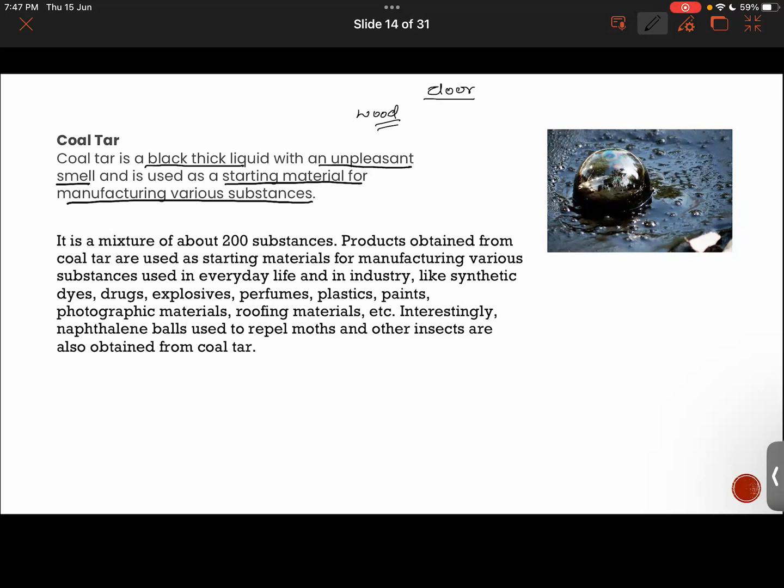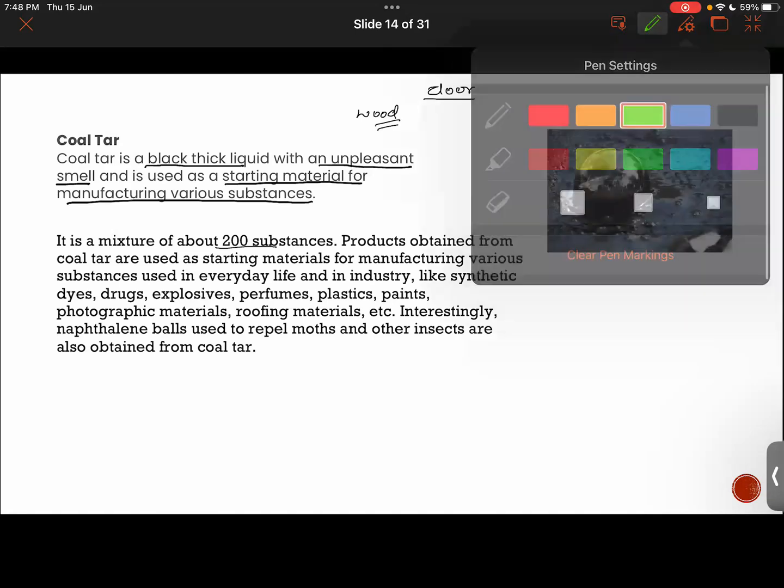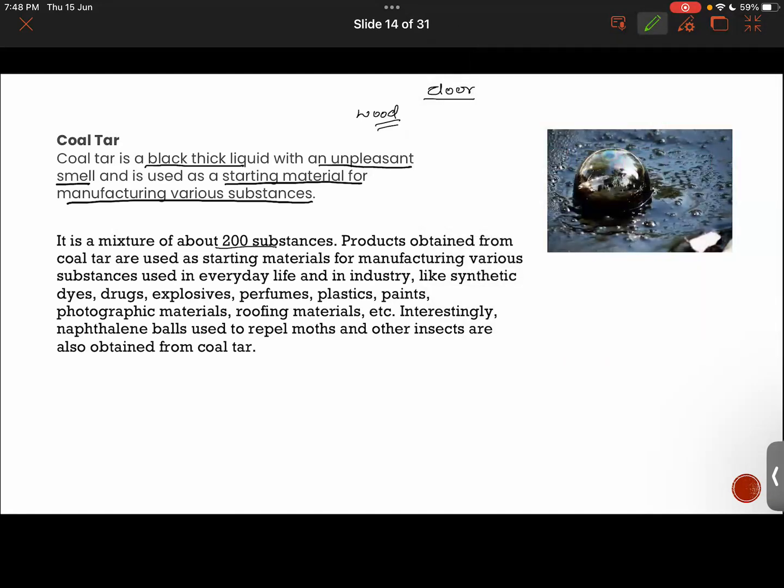Now, amazingly, it is a mixture of 200 different substances. So products obtained from coal tar are going to be useful for so many different purposes, since it consists of 200 different substances. It is being used in our everyday life and in industry. Synthetic dyes are being made from it. What are dyes? Dyes are basically colors. For drugs, that is for making medicines also, coal tar is being used.